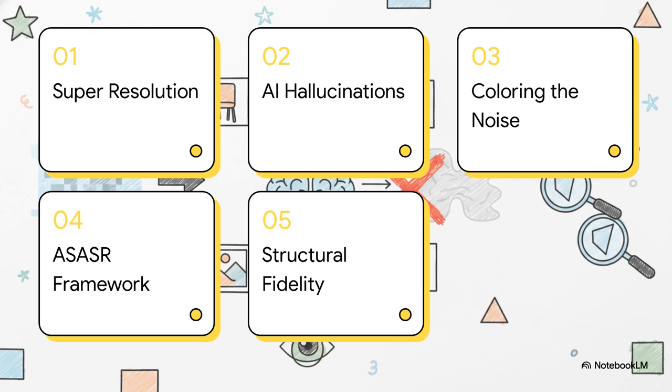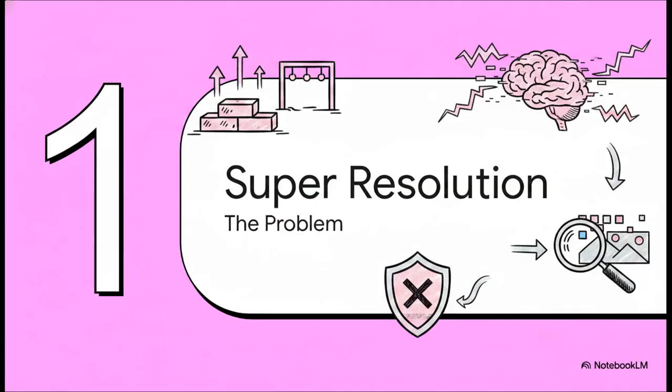1. The super resolution problem. 2. Why AI hallucinates details. 3. Coloring the noise. 4. The ASSR framework. And 5. Results and structural fidelity. All right, section 1, the super resolution problem.